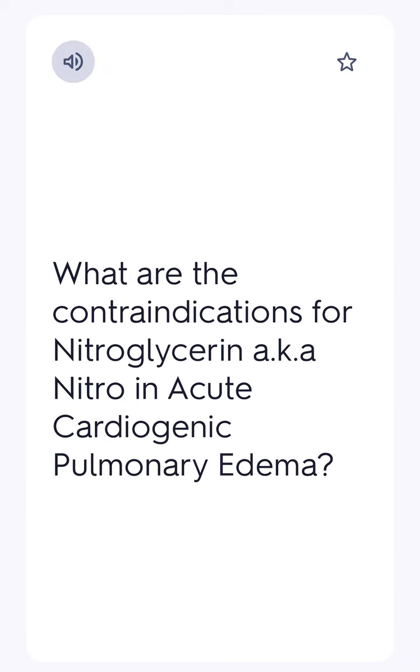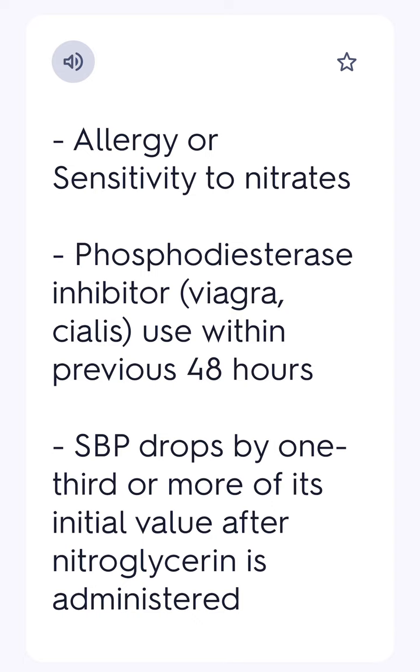What are the contraindications for nitroglycerin, aka nitro, in acute cardiogenic pulmonary edema? Allergy or sensitivity to nitrates, phosphodiesterase inhibitor use within previous 48 hours, SBP drops by 1/3 or more of its initial value after nitroglycerin is administered.